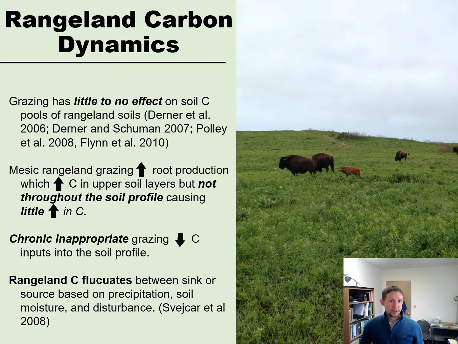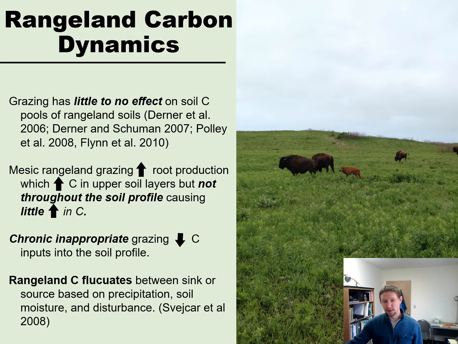For rangeland carbon dynamics, a lot of focus has been on grazing. And the research has turned up that grazing has little to no effect on soil carbon pools of rangeland soils. Mesic rangeland grazing does increase reproduction, which increases carbon in the upper soil layers, but not throughout the entire soil profile, causing little to no increase in carbon. However, chronic inappropriate grazing does decrease substantially carbon inputs into the soil profile.